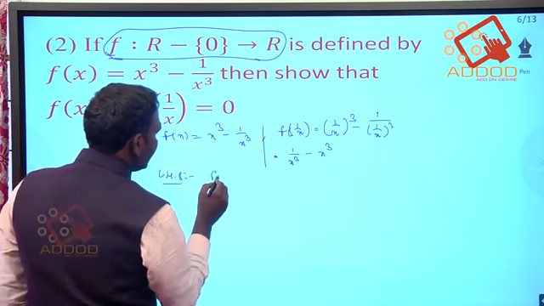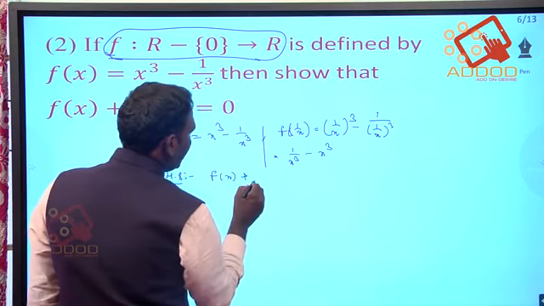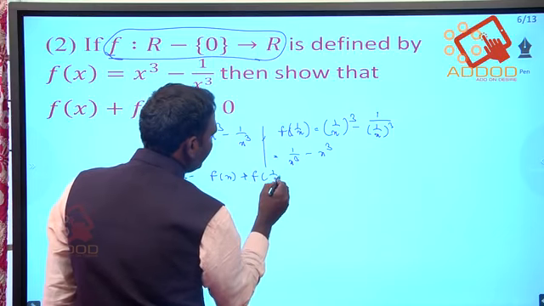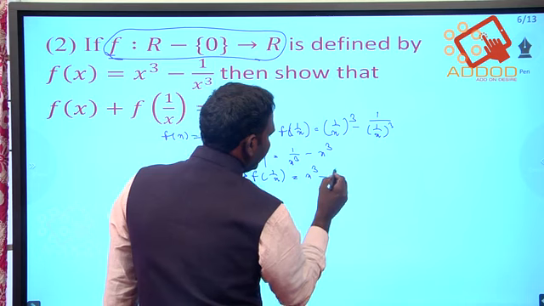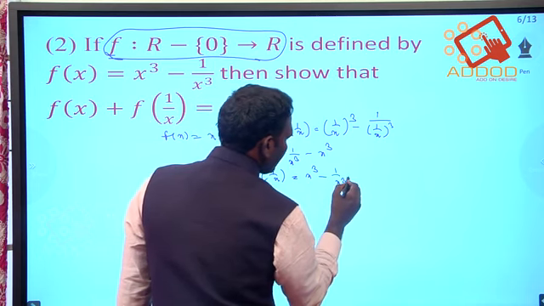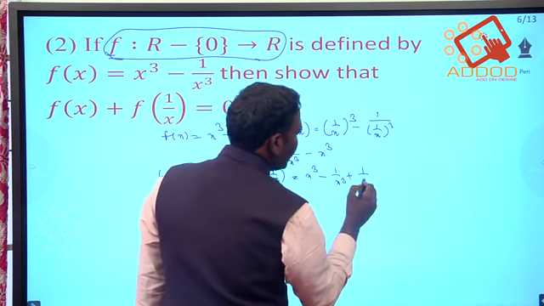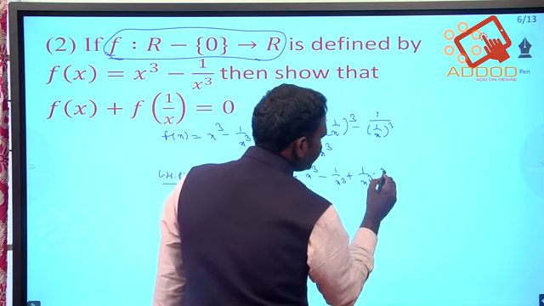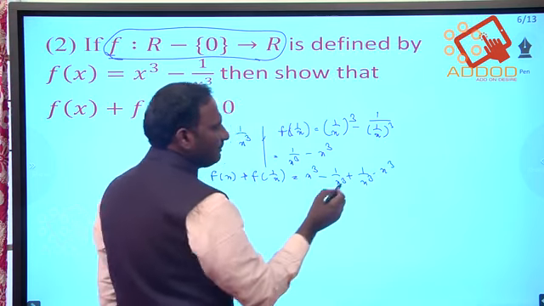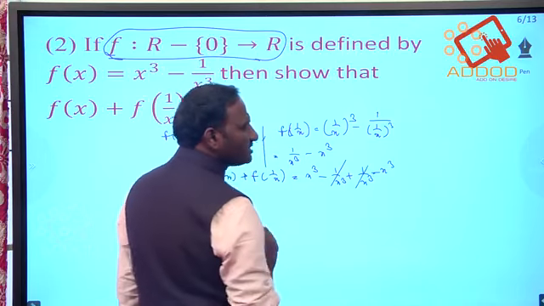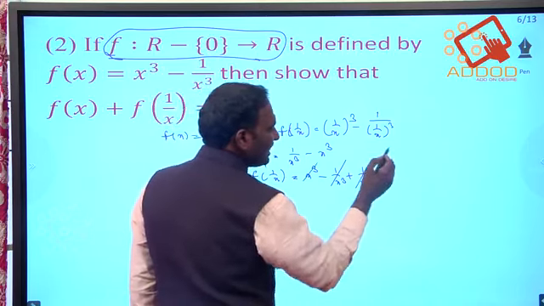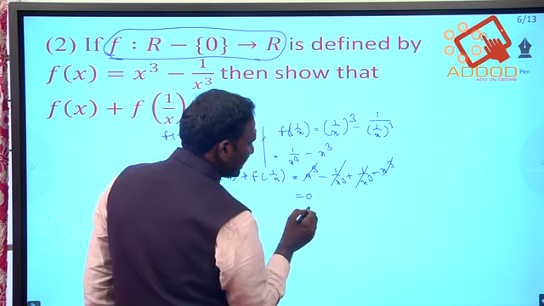LHS. What is our LHS? He is asking to find f of x plus f of 1 by x, which is x cube minus 1 by x cube plus 1 by x cube minus x cube. Here we can cancel the plus and minus terms. Plus 1 by x cube minus 1 by x cube will get cancelled, and plus x cube minus x cube cancel. We are getting the value 0.